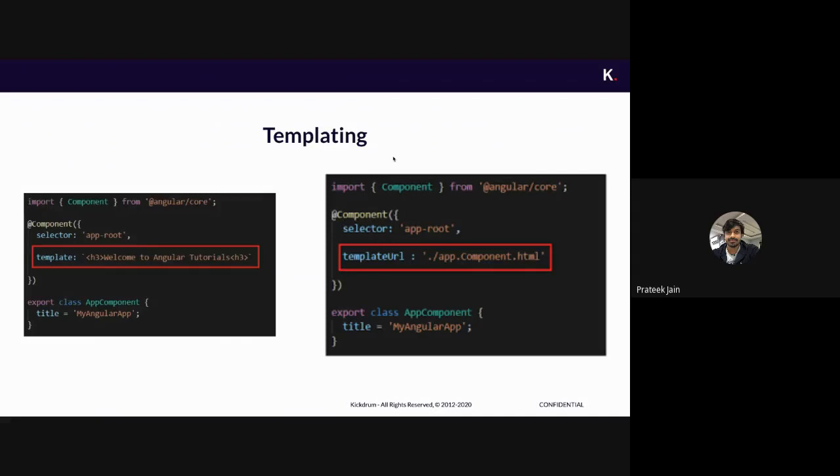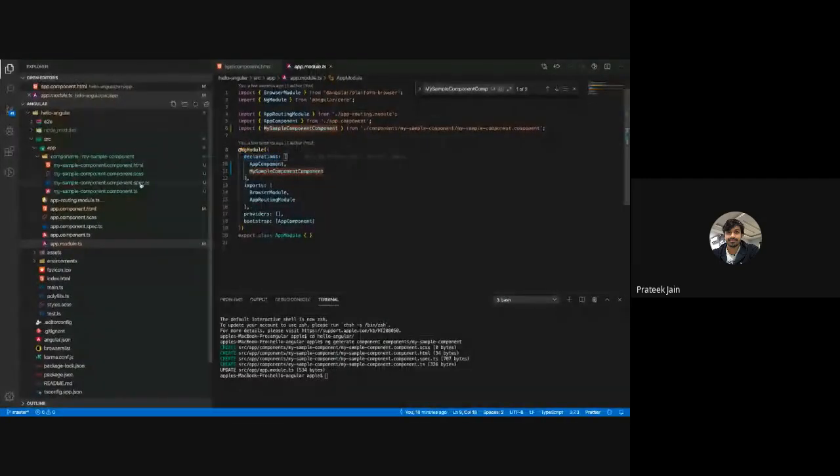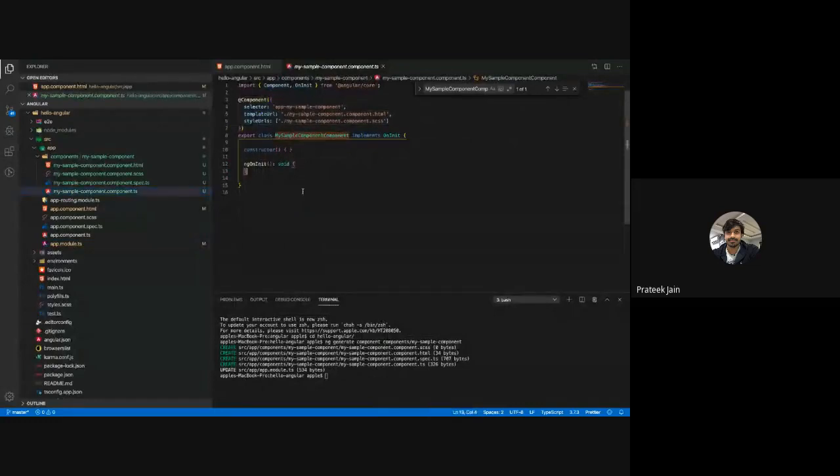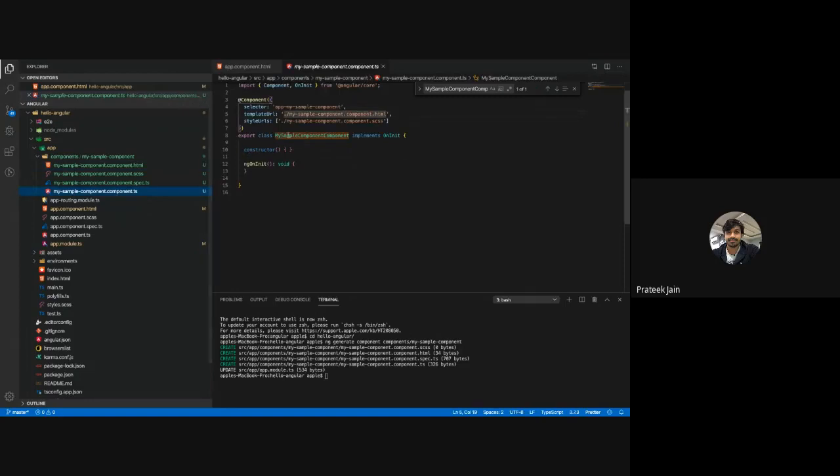As I said, there are four things associated with the component. The fourth association of the component means the HTML part. This TS file is my functional part. The HTML, which the front end is going to render, is my HTML part. And the styling that is going to happen is my SCSS part.